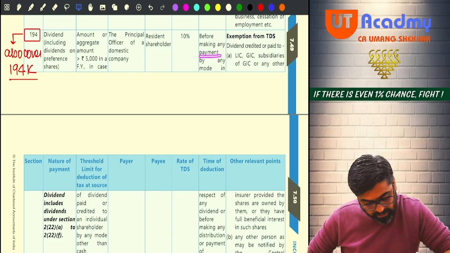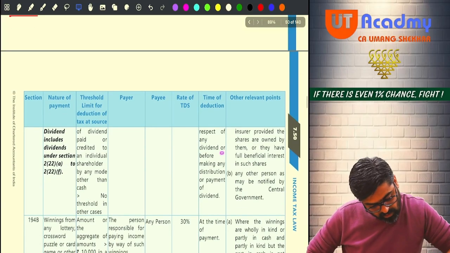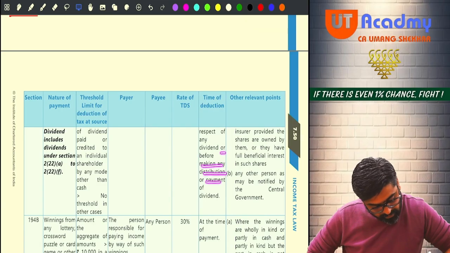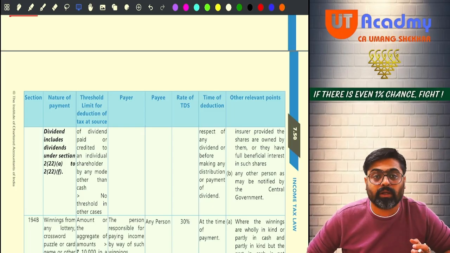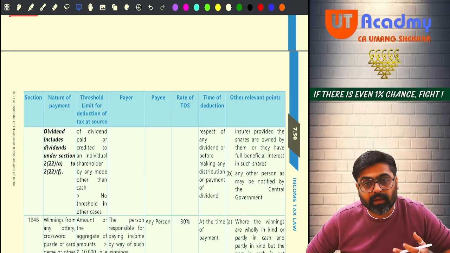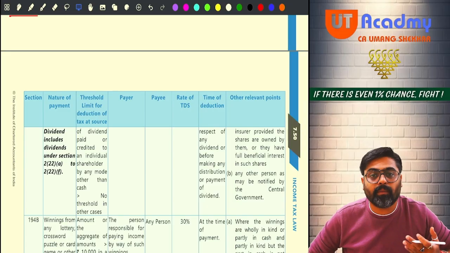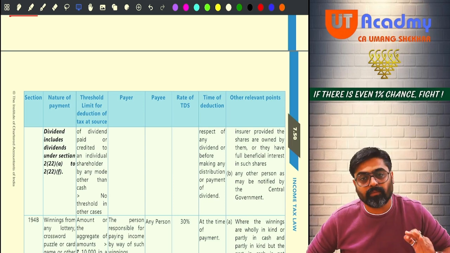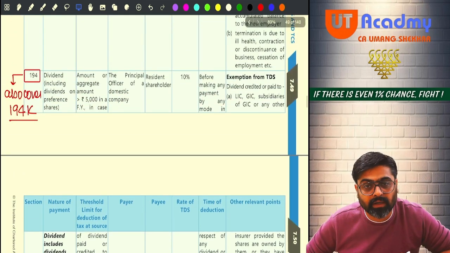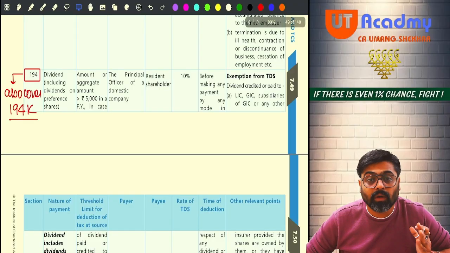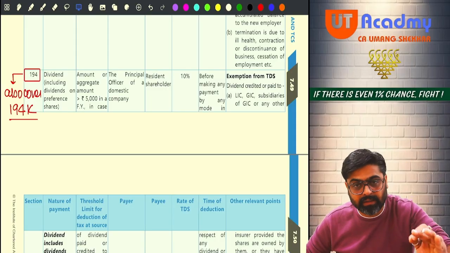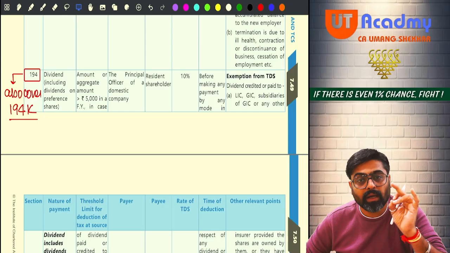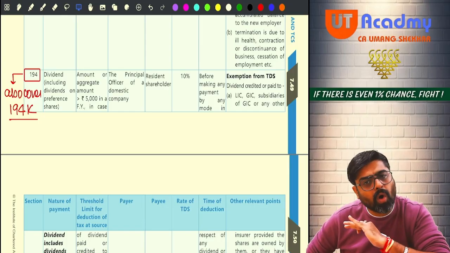Now when are you going to deduct the TDS? Before making payment by any mode, or before making distribution or payment of dividend. So this TDS is deducted at the time of payment or distribution, as the case may be. Whenever the dividend will be paid, whenever the dividend will be distributed, as the case may be. Because see, this TDS is not deducted only on interim dividend, or only on final dividend. It is going to be deducted on all the dividends, whether interim, whether final, whether deemed dividend under 2(22)(a) to 2(22)(e), all the dividends.